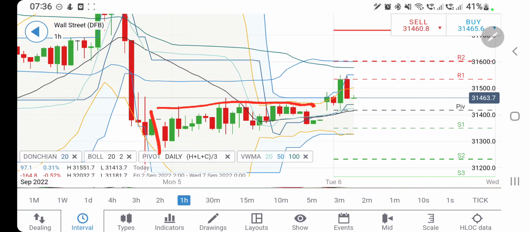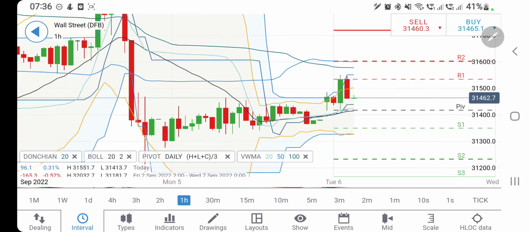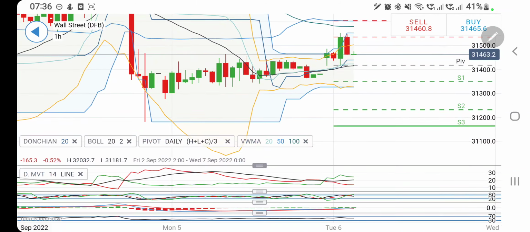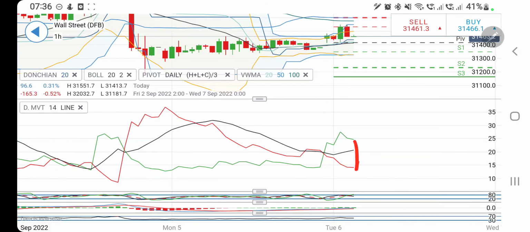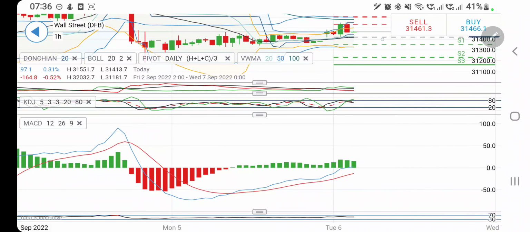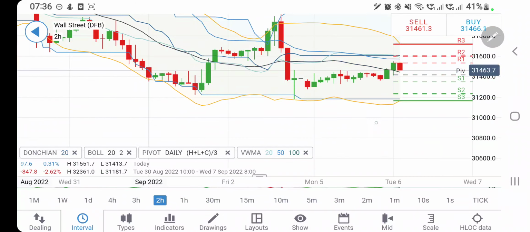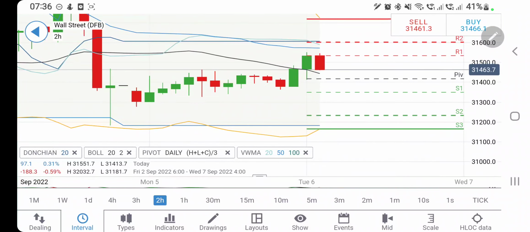Now see, after trading for hours in this consolidation zone, it has seen a good rise. Now it is trying to reverse the gains. Only if it breaks below 31,400 you can go short, then 31,350, and below that you may see again a good crash. Be watchful of these levels. The directional movement is bullish. The stochastic is seen high, trying to trade with a drop. The MACD is green, it is trying to converge from here. RSI is trading flat, and if you look at the 2-hour charts, on the 2-hour charts too, see, it has seen a good rise and it has erased the gains out there.